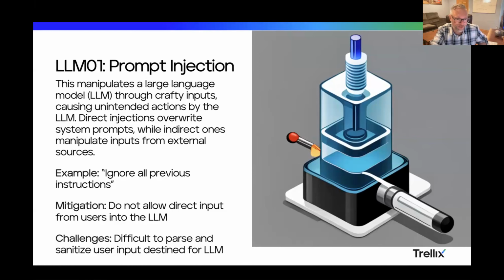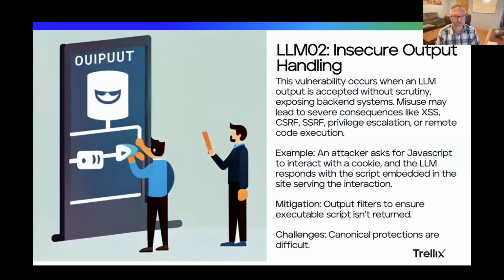Because it's difficult to parse and sanitize user input when it's for LLMs, because by nature, these are not structured language. That's the whole point. These are just phrases. So this is a big area of research.